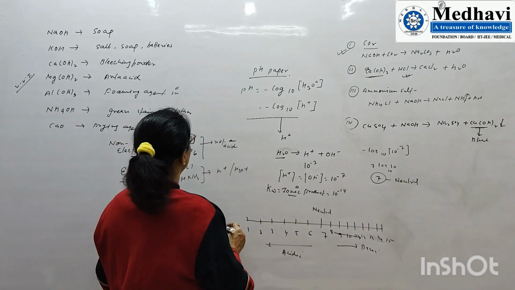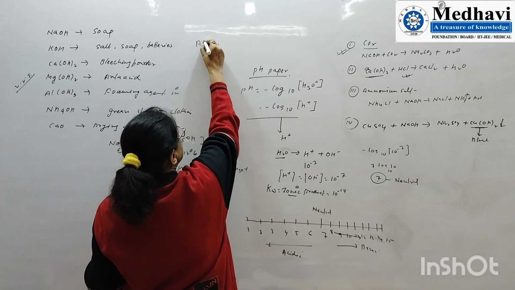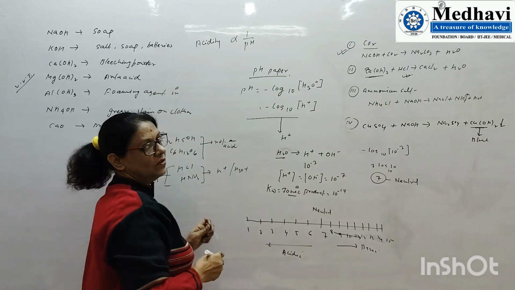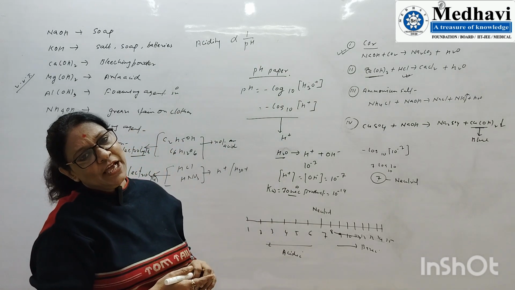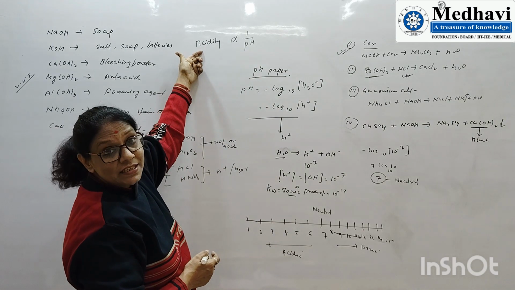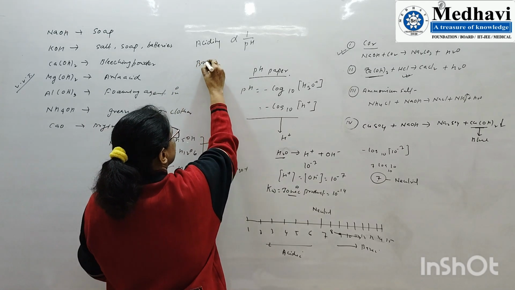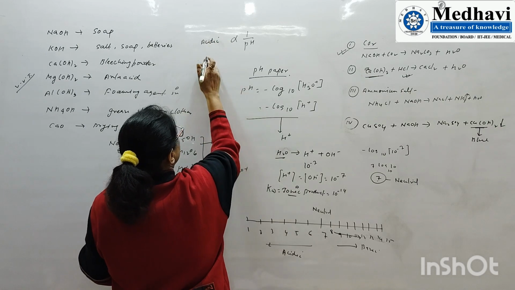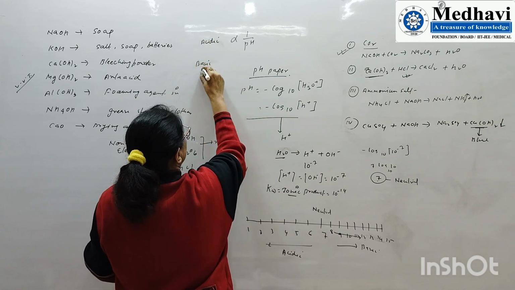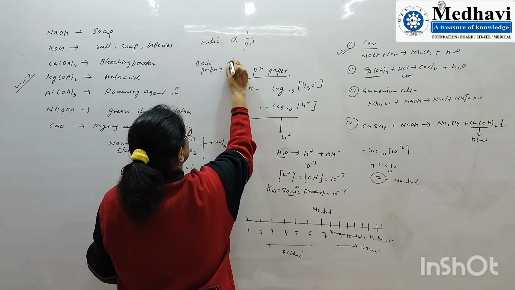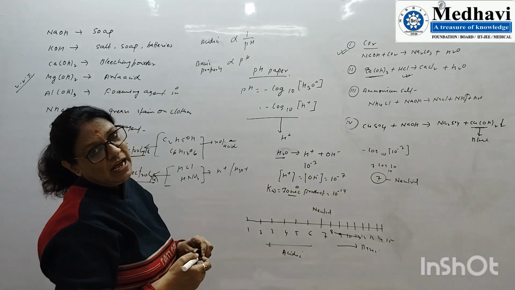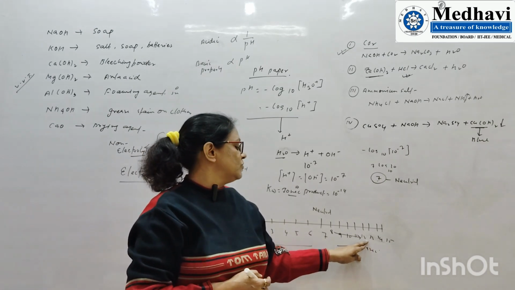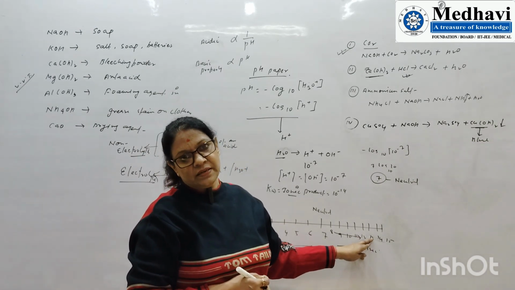Lower the value of pH, very important information. Acidity is inversely proportional to pH. Lower the value of pH, stronger the acidity. Whereas basic property is directly proportional to pH. Higher the value of pH, more basic. So if two compounds have pH 12 and 13, 13 is more basic.